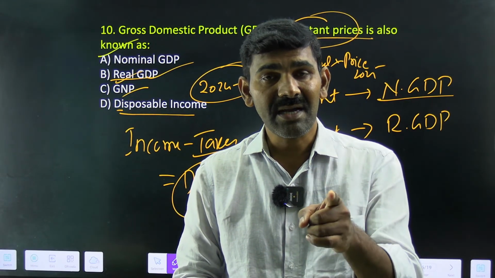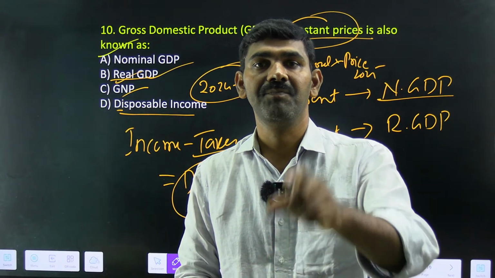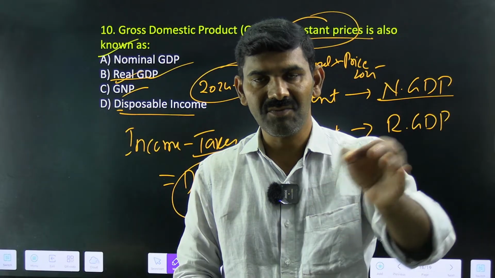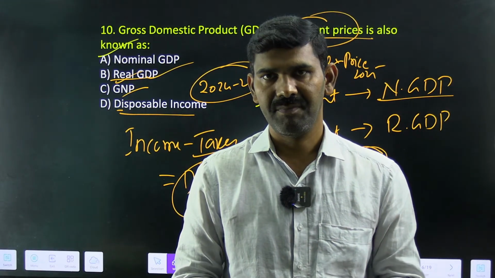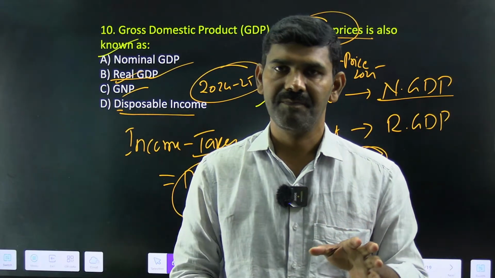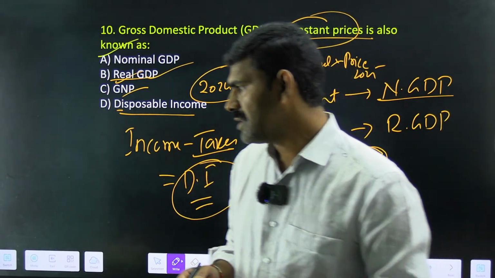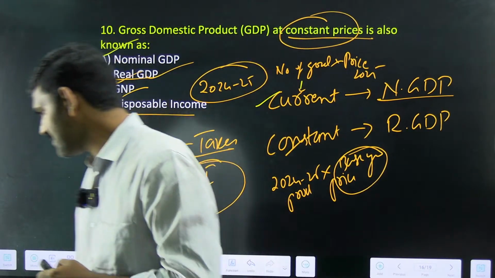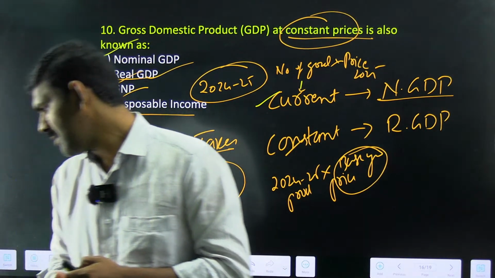If you want to compare the standard of living of a country, you have to use per capita income. Per capita income is the best indicator of the standard of living of a country. Okay, and the best indicator of the growth of the economy is what? GDP. Clear? So these are the things that you should understand. Make sense?